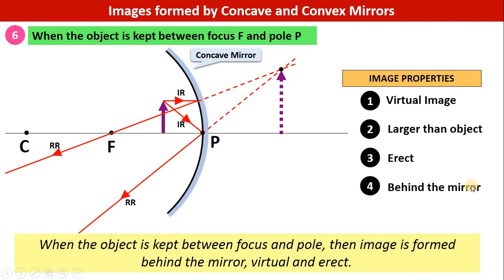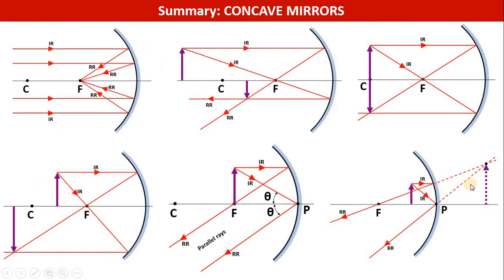So a total of 6 cases are complete, and here is the summary of all the 6 cases of the concave mirror. Let us quickly go through this. First case, when the object is at infinity, the image will form at the focus. When the object is placed beyond the center of curvature, the image will be formed between the center of curvature and focus, smaller than the object, inverted and real. Third case, when the object is placed at the center of curvature, the image will be formed exactly at the center of curvature, same size, inverted and real.